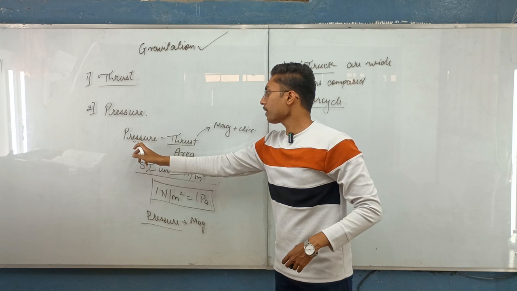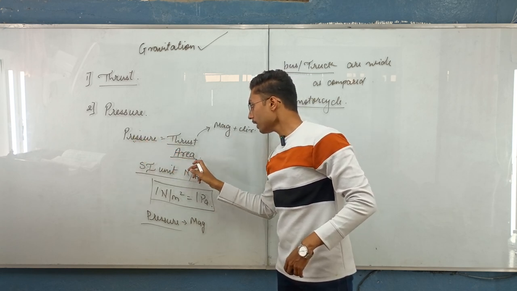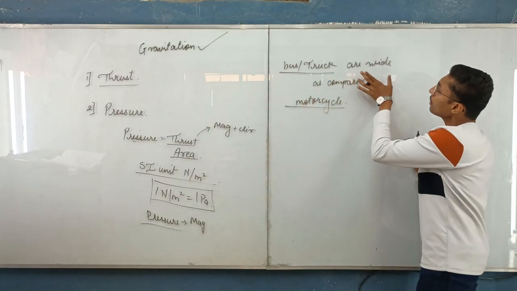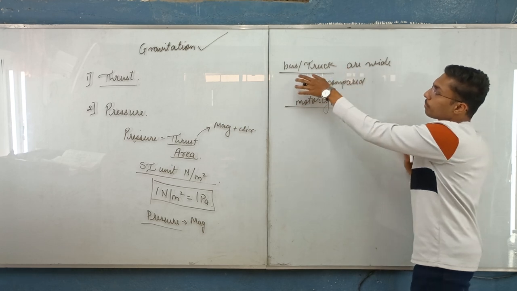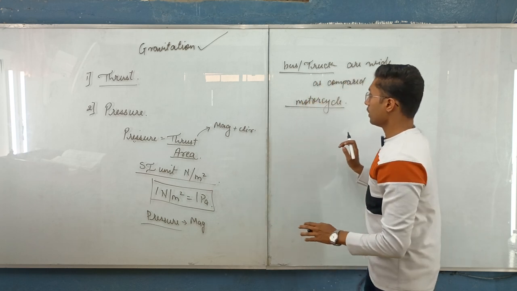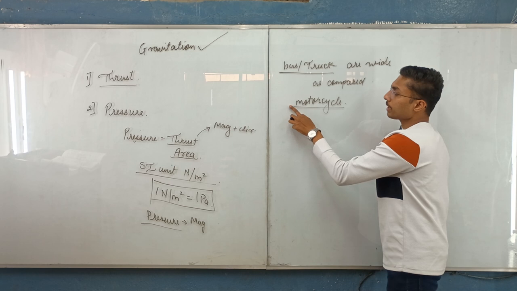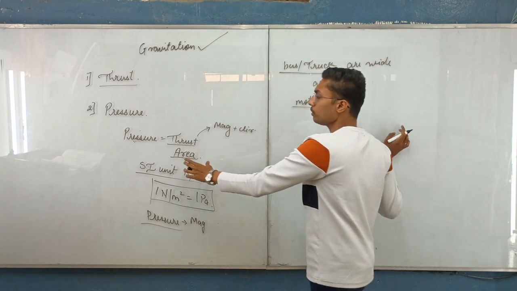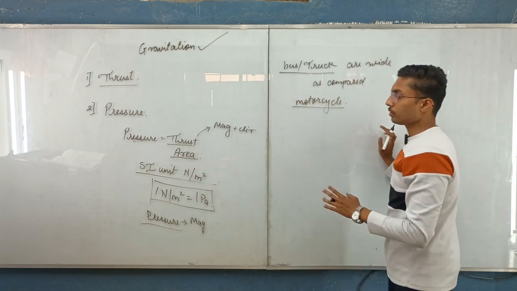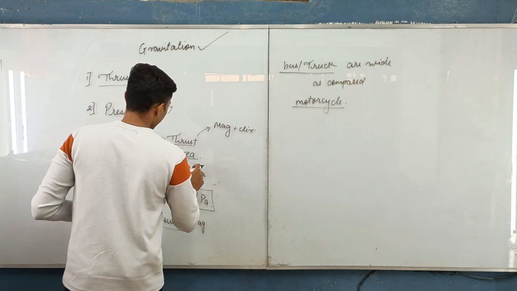So how will we reduce the pressure? We can see that pressure is inversely proportional to area. If we increase the area, the pressure will start decreasing. So increasing the wideness of the tires of the bus and truck will reduce the pressure acting on the tires. In the same way, the motorcycle has less weight, so we can reduce the area also so as to keep the pressure constant. So this is how we understand the concept of pressure and its real life application.